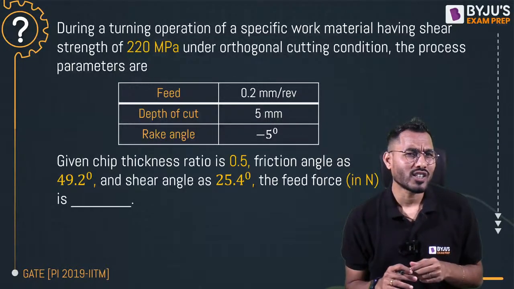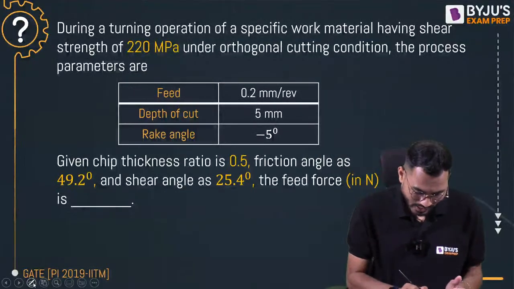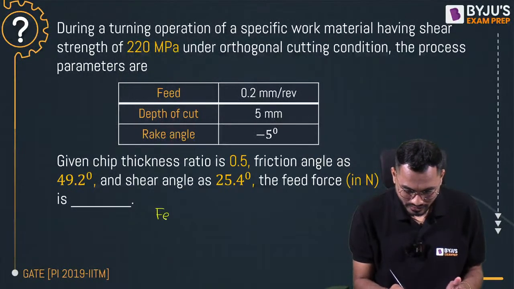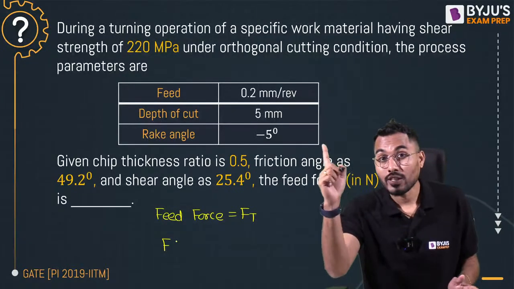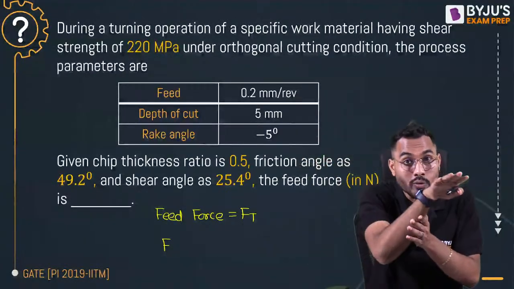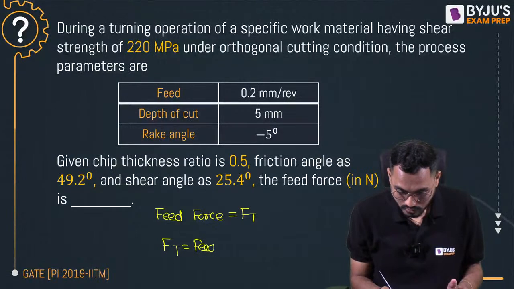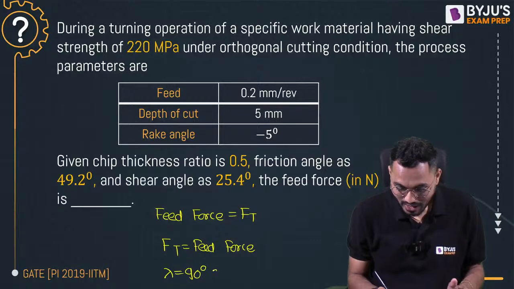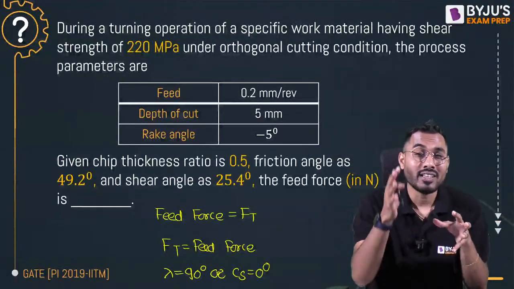Feed force means what? Can I say the thrust force? There are two forces coming, cutting force and thrust force. We are interested to calculate the feed force, which means we have to calculate the thrust force. And if I say feed force, that force has to be acting along the feed direction, the direction in which the tool is moving. The thrust force is exactly equal to the feed force only when the approach angle lambda is 90 degree, or the side cutting edge angle Cs is 0 degree. Fundamental, boss. It cannot be learned in one day, or in 1 minute or 1 hour.